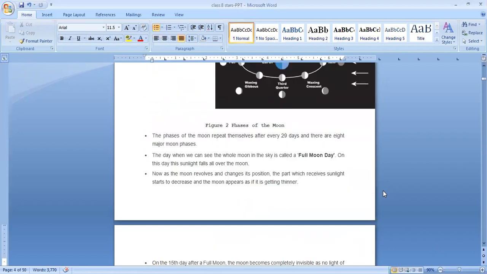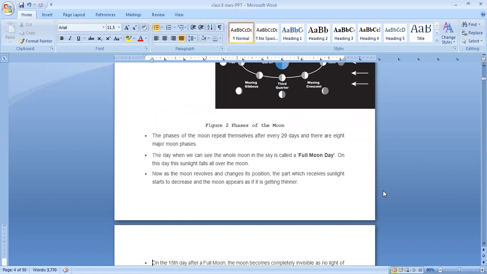So the phases of the moon repeat themselves after every 29 days. All the different phases we can see within one month. There are 8 major moon phases.